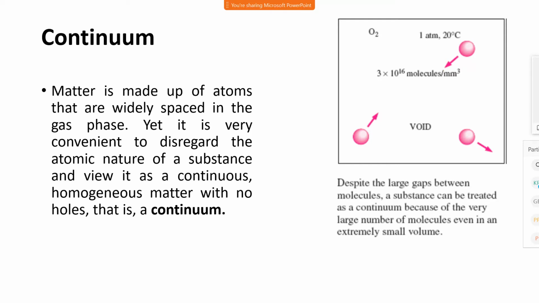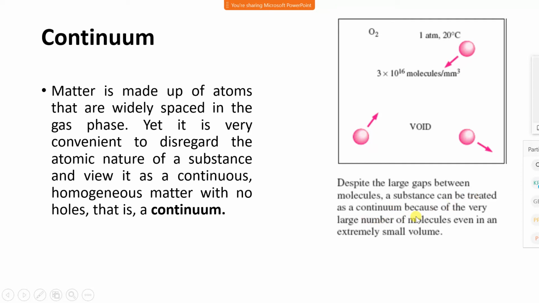The gap between atoms or molecules is wide, even though the gap between those molecules is very large, but they are in a space and they are moving around each other. Therefore, such a phenomenon is called a continuum. Despite the large gap between molecules, a substance can be treated as a continuum.